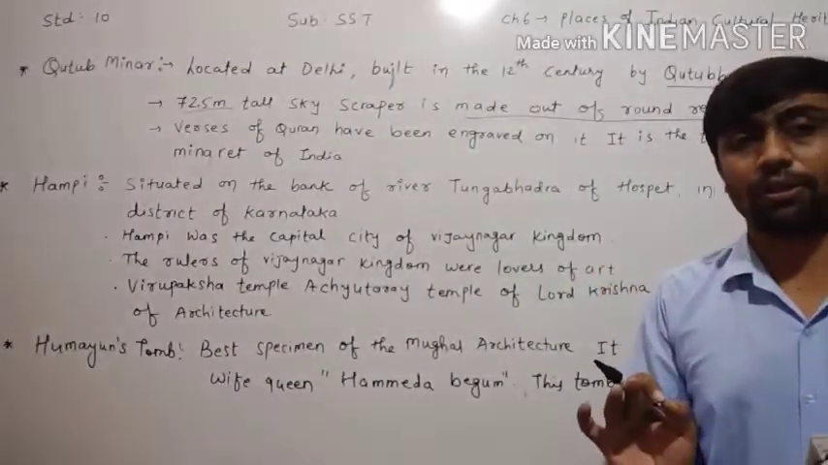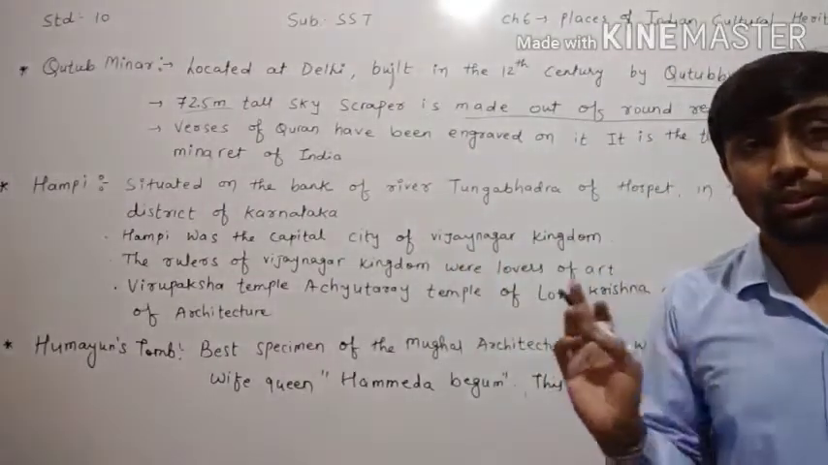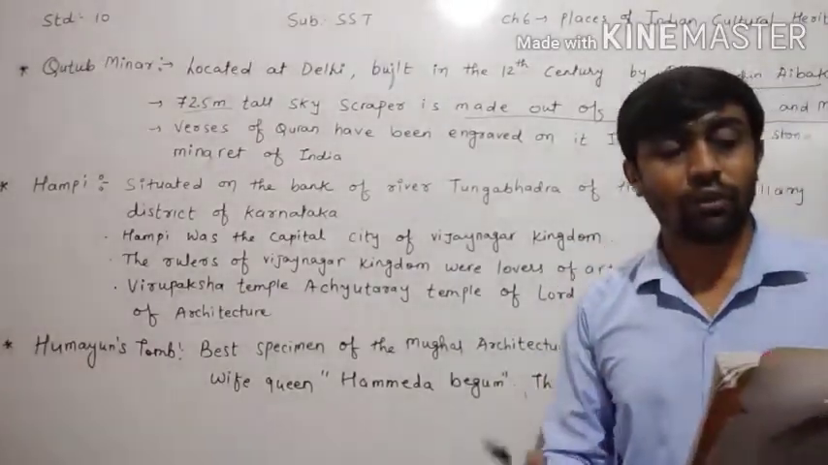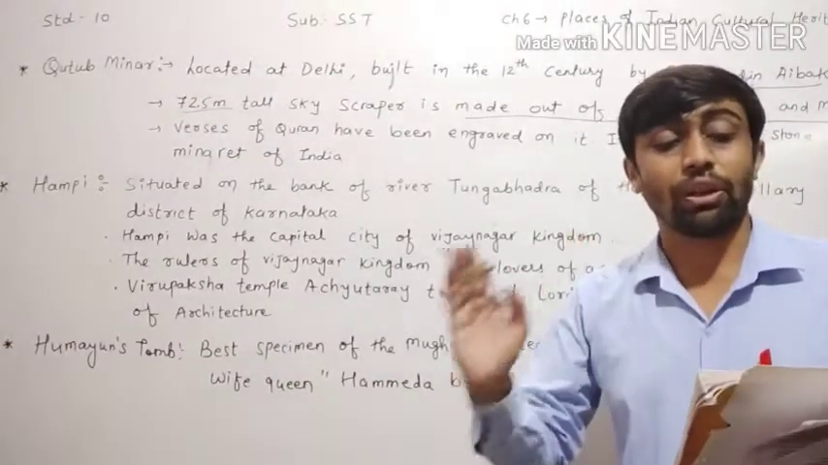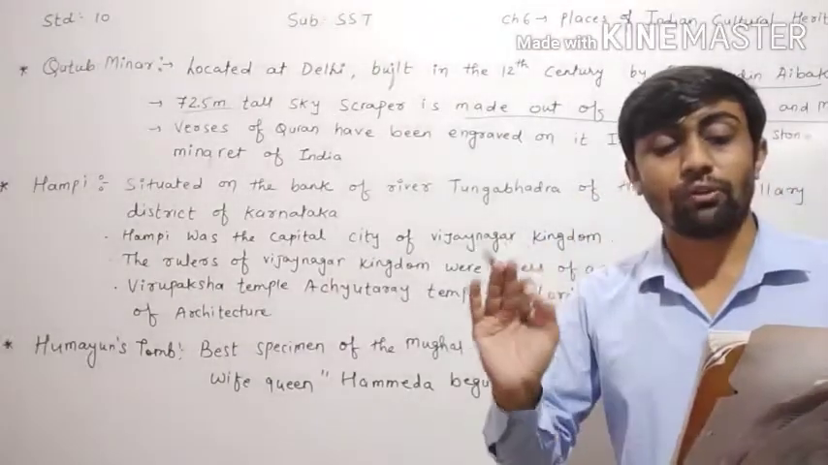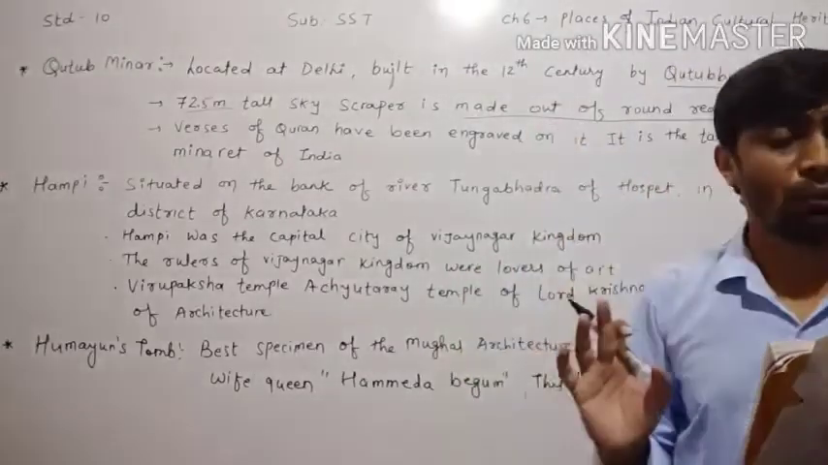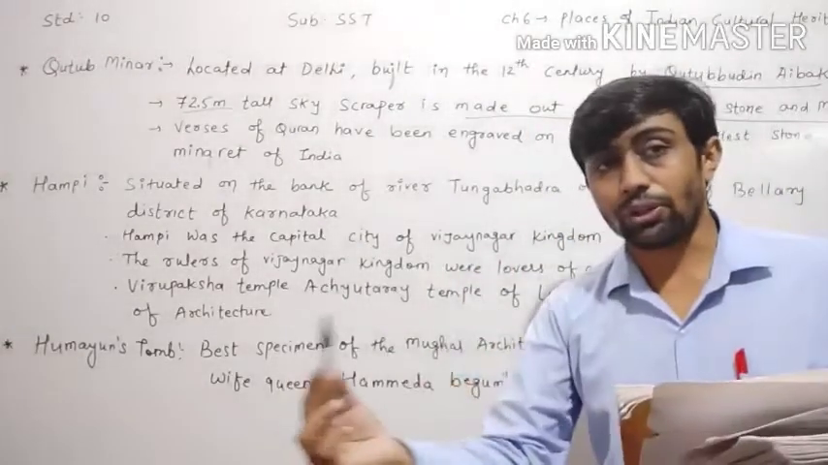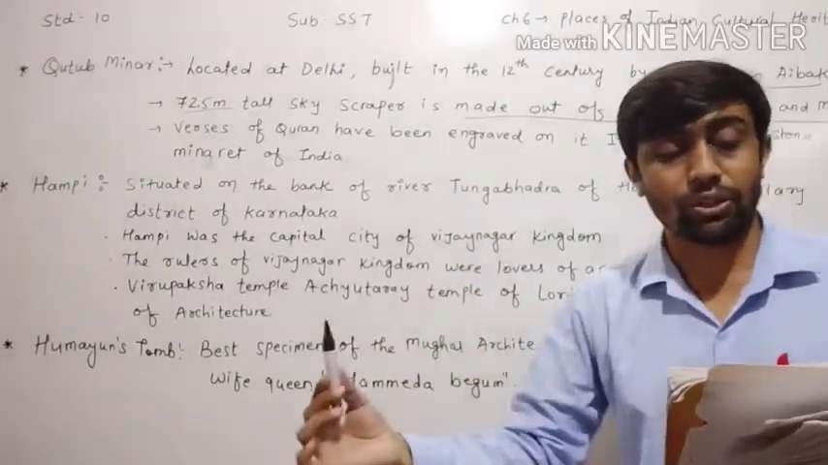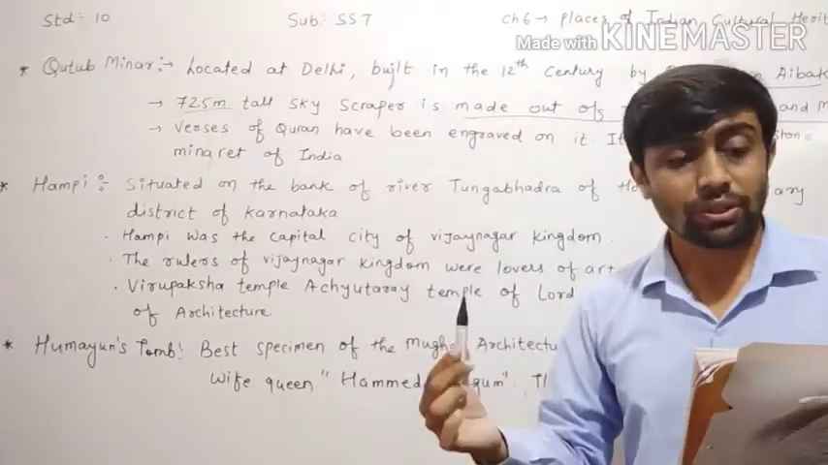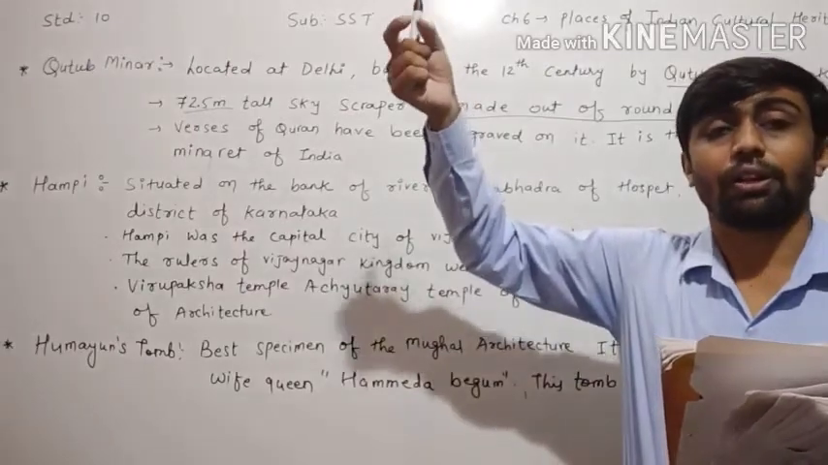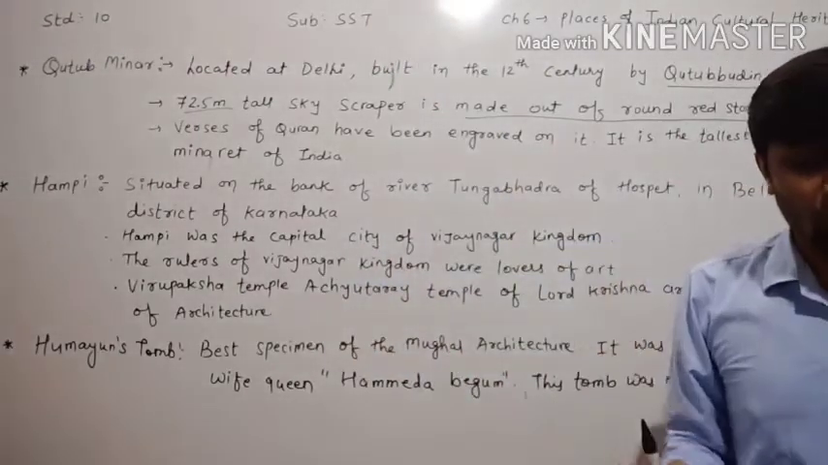Its circumference, you have already learned in mathematics, circle, circumference, radius, this whole thing. Its circumference is 13.75 meter at its base, and it reduces to 2.75 meter at its top. Now, how much is its circumference? 13.75 meter at the base, and it reduces to 2.75 meter at its top level.